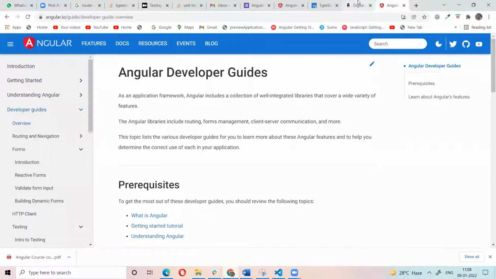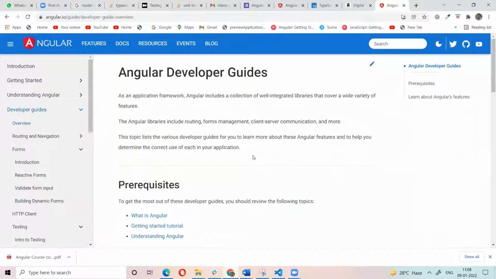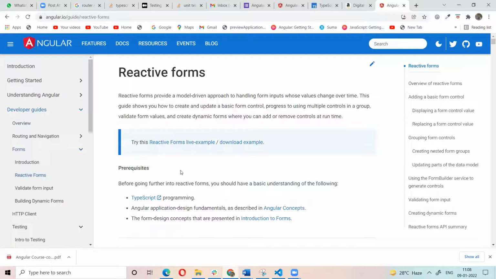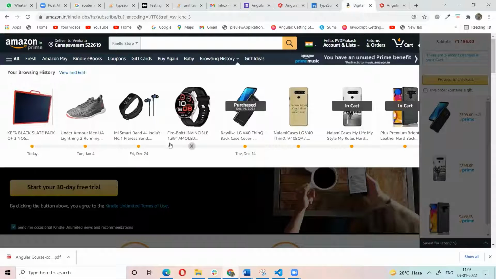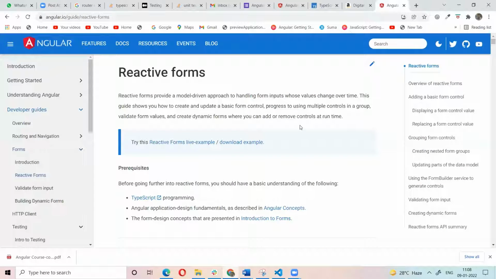Why don't we use multi-page applications? Why do we use single page applications only? Because a single page application looks very fast. If you click anything, only the view is changing, so it looks very fast. In multi-page applications, it takes some time. That's why most clients prefer to build single page applications in recent times. That's why Angular and React are the most in-demand courses. Okay, so you all understand single page applications?